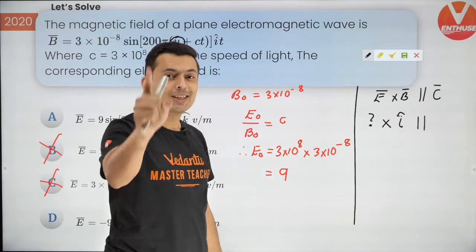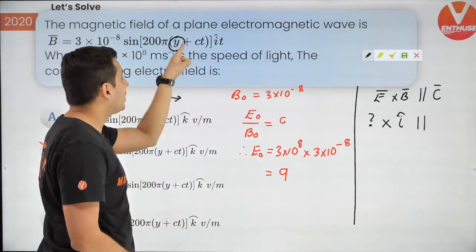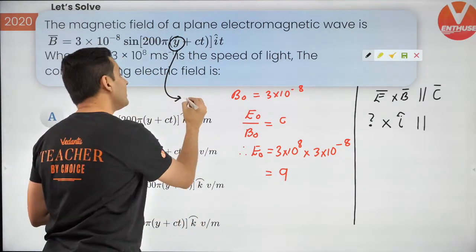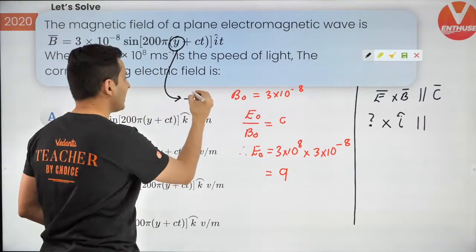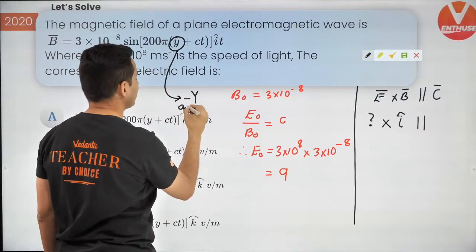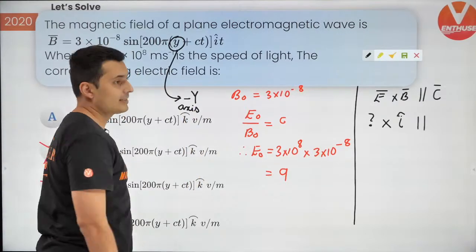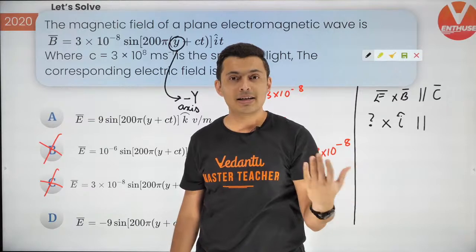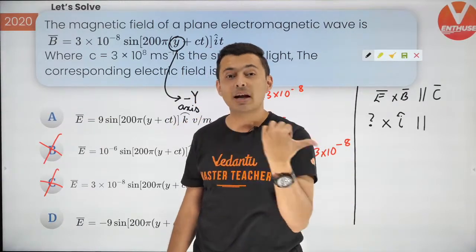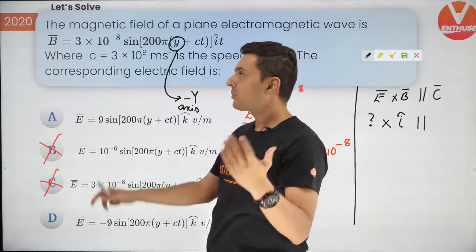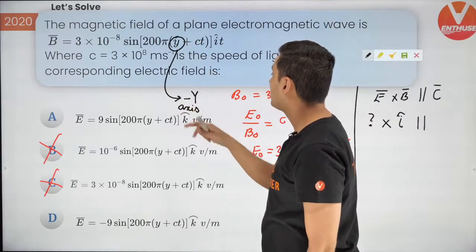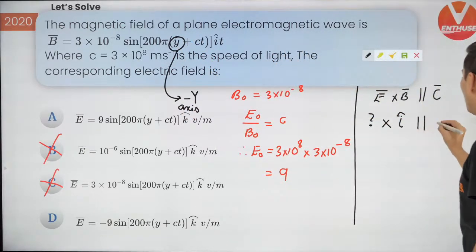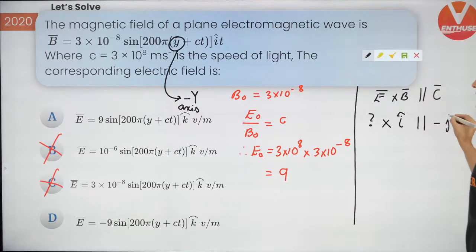I feel it is going in negative y, because when this is plus, it is negative. Remember that. So it's actually going in the negative y-axis. Think about it. Just like when it is kx plus omega t, it goes in minus x. Kx minus omega t, it goes in plus x. So it is plus here. So that's why it is going in minus y-axis. So it is having minus j cap.